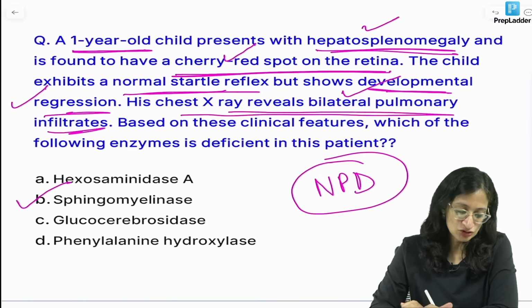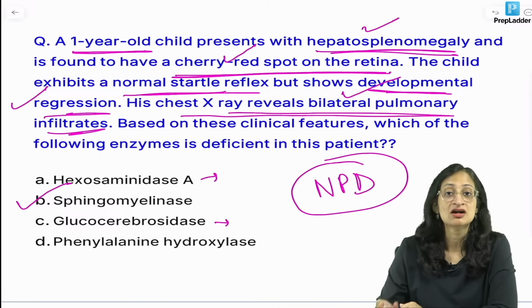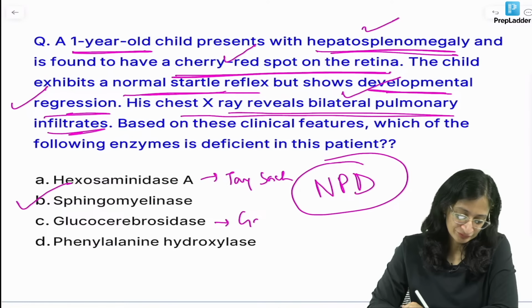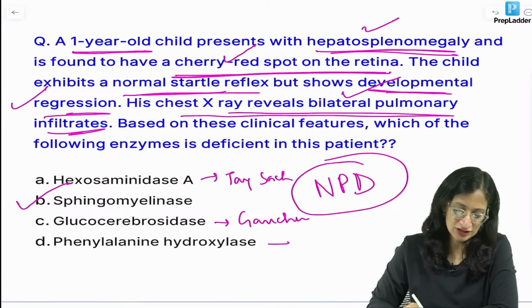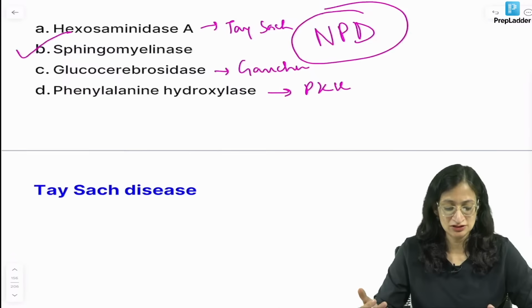Right. Hexosaminidase A deficiency we know is Tay-Sachs disease. Glucocerebrosidase is Gaucher disease. Okay. So, this is Tay-Sachs, this is Gaucher. And phenylalanine hydroxylase deficiency we know is phenylketonuria. Let us discuss a little bit about these disorders.